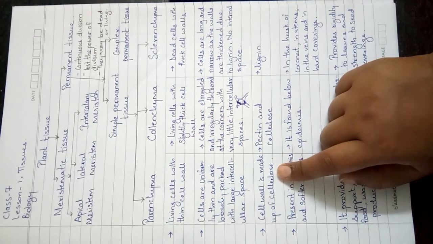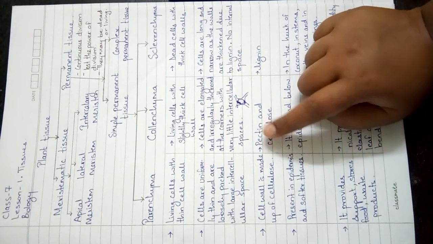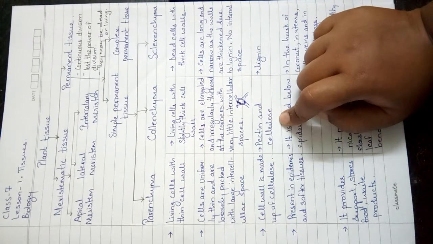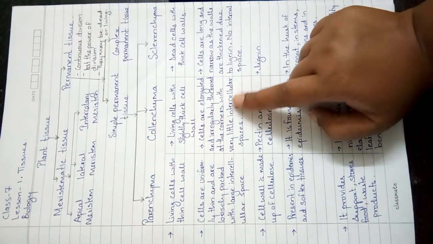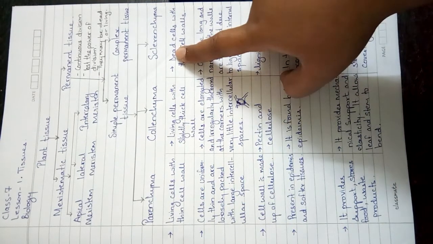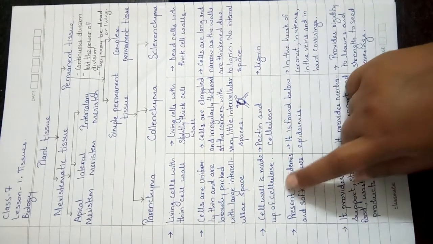It's a type of sugar. Next one, for collenchyma, the cell wall is made up of pectin and cellulose. So it is thick at the corners. Here the sclerenchyma has lignin in its cell wall.